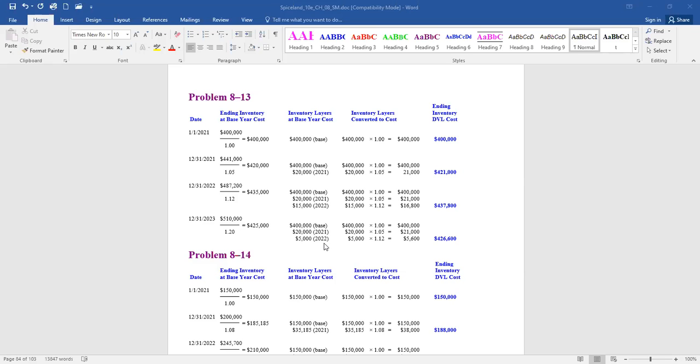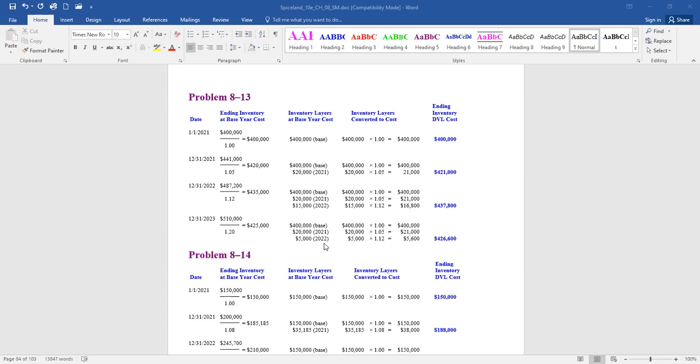So now each year, here's what we're going to do. We're going to say, well, what's the current value of our inventory at 12/31/2021 amounts? 441,000. Let's pull out the price increase out of that 441,000. Well, how do we do that? Well, we need to know how much prices went up this year. Oh, 5%. So what we're doing is we're restating the end of this year's inventory at the beginning of the year's costs, how much it would have cost as of 1/1, 420,000.